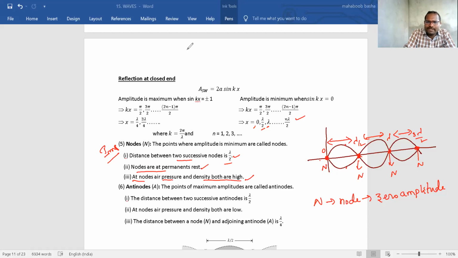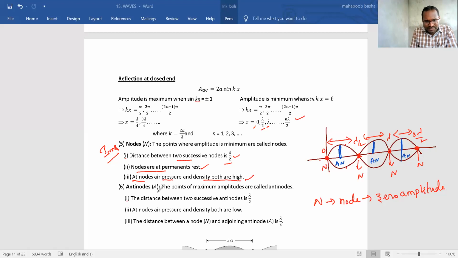And one more point. Wherever amplitude is maximum, up or down, anywhere you take, these points are called antinodes. What do we call these?